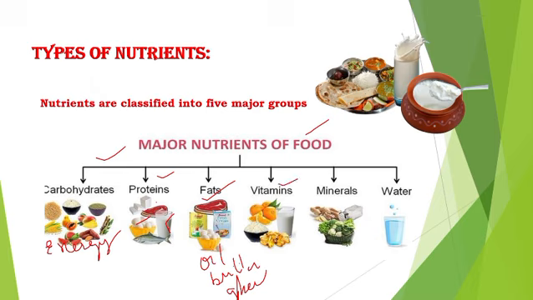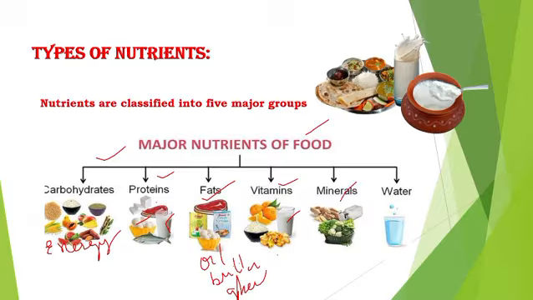And next is vitamin. Vitamin helps in various body processes. Got it? So it is a very important part. So we have to eat what? All the green vegetables, milk, fruits, dry fruits, oats, etc.